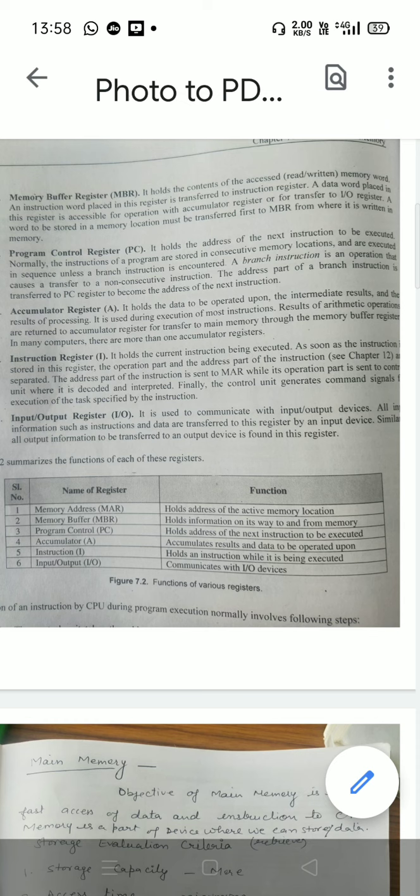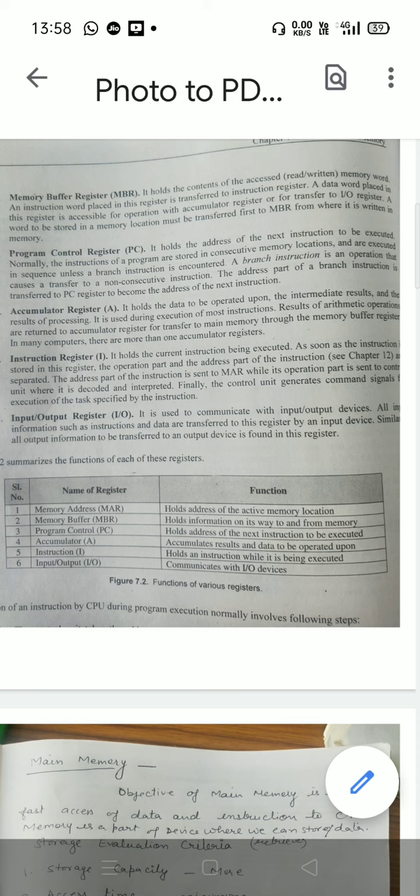Instruction register, named as IR. It holds the current instruction to be executed. As soon as the instruction is stored in the register, the operation part and the address part of the instruction are separated. The address part of the instruction is sent to MAR, memory address register, while its operation part is sent to the control unit, where it is decoded and interpreted by the decoder register, the first register of the CPU.